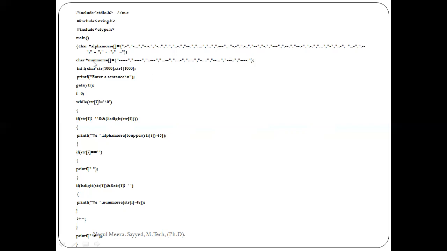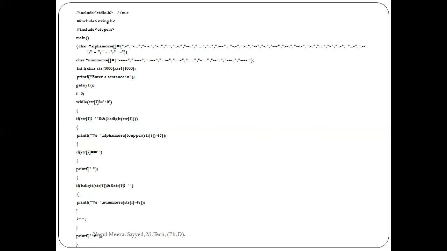Here there is another string, char numbers. This particular string is used for alphabets, and this particular string is used for numbers. That's why I am defining and also initializing two different types of strings.